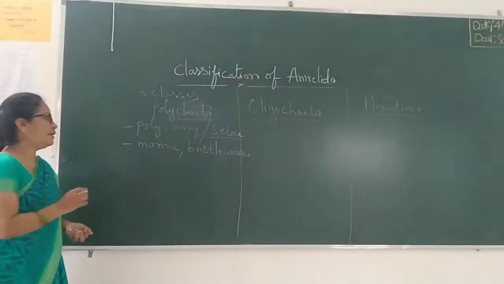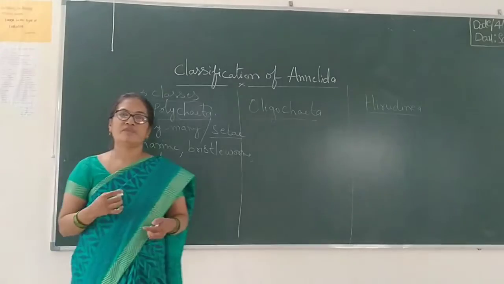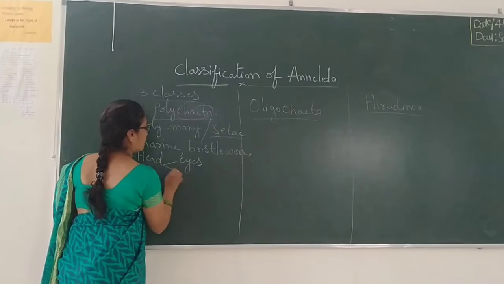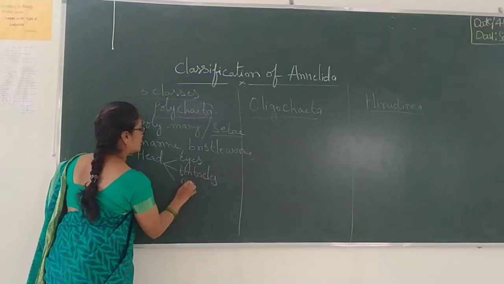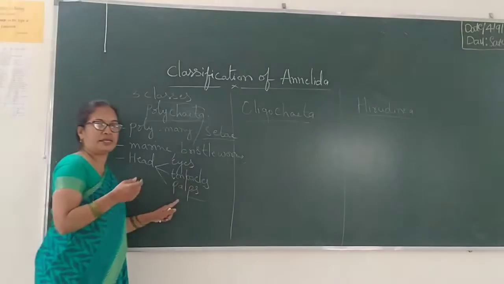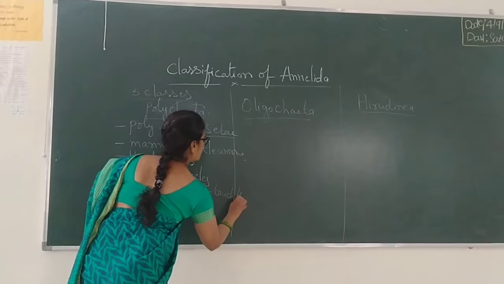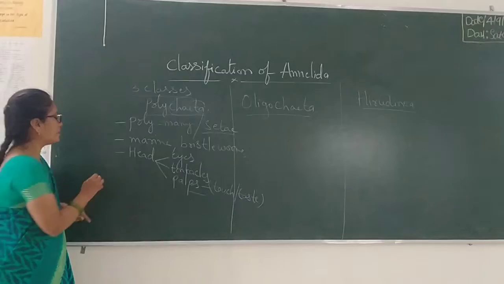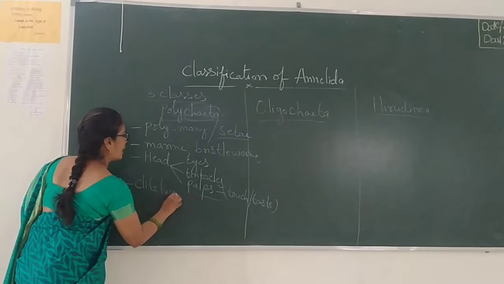Here in them the head is distinct, which means we can identify the head particularly. It contains eyes, tentacles, and palps. Here the palps are near the mouth. They help in touch and taste. And next, in them the clitellum is absent. They do not contain any clitellum.